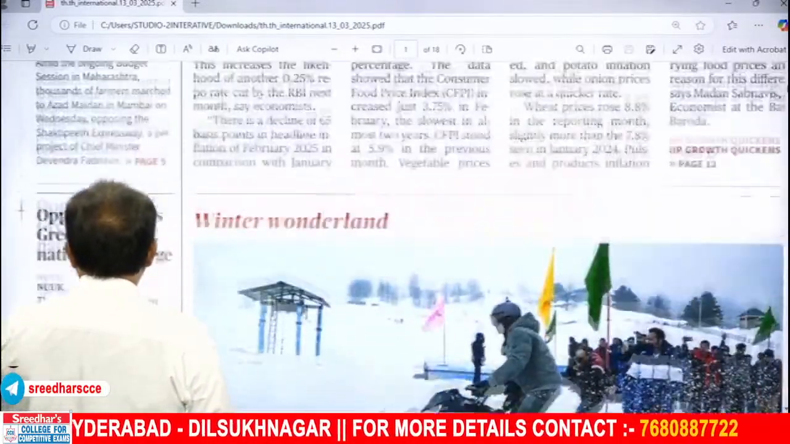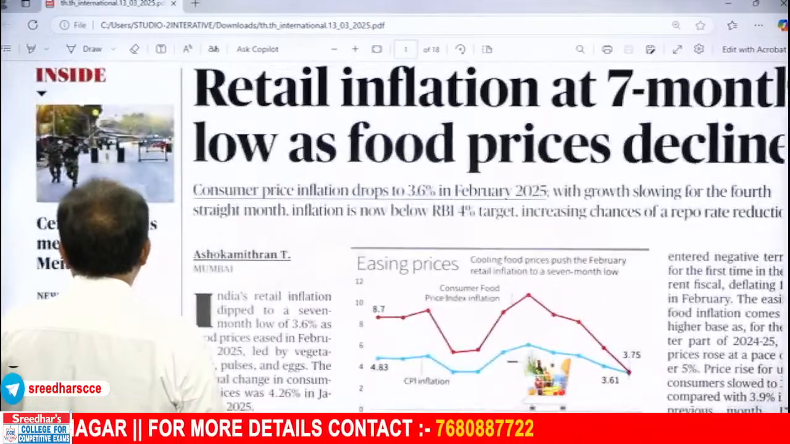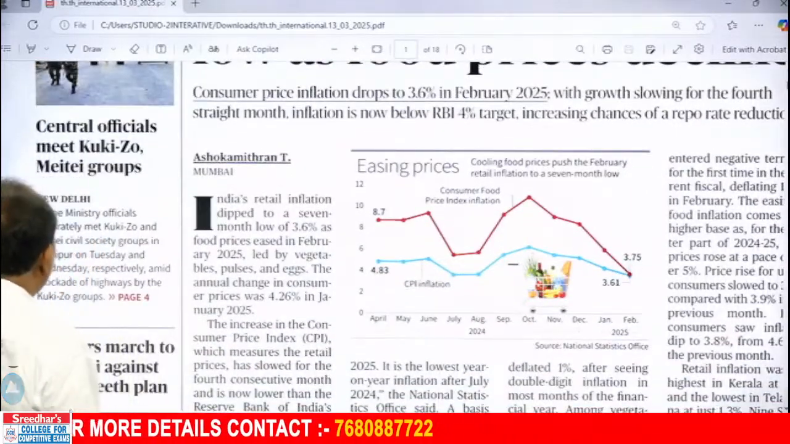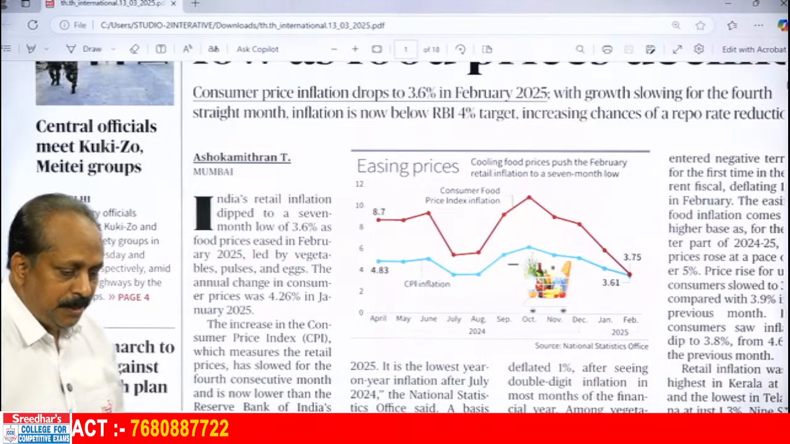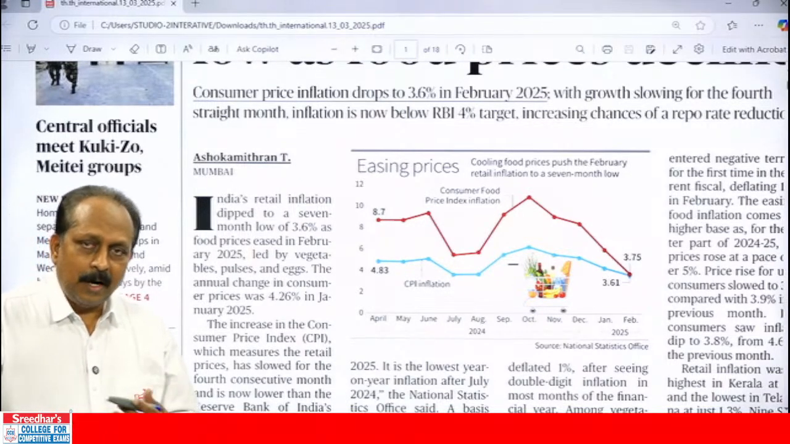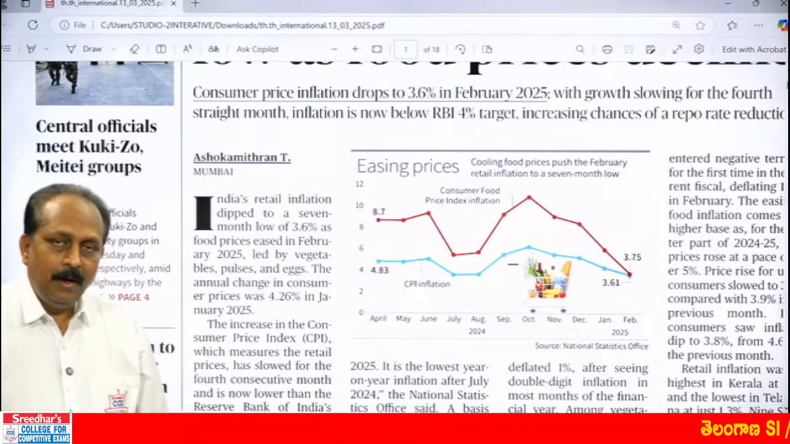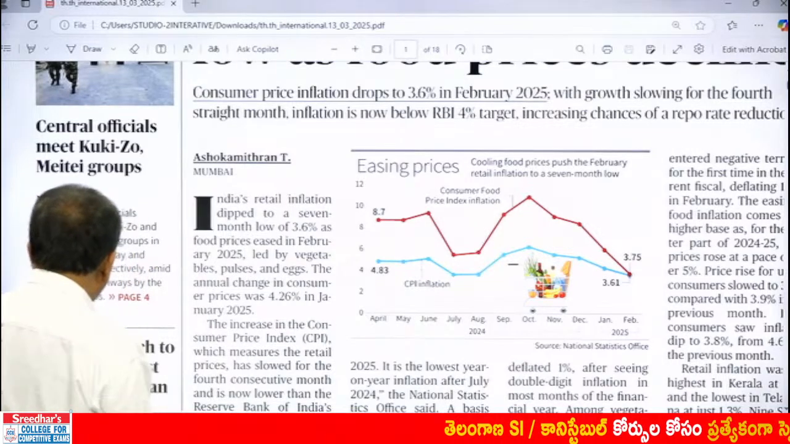We'll go this side. Central officials meet groups over the Manipur issue. It has been there for quite some time. You all know that. They are trying to find a solution based on that. A meeting between 2 important groups, or the officials try to meet important groups.